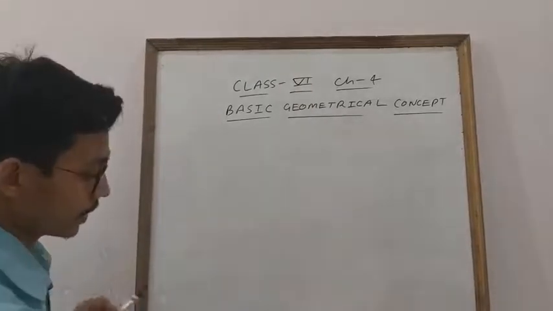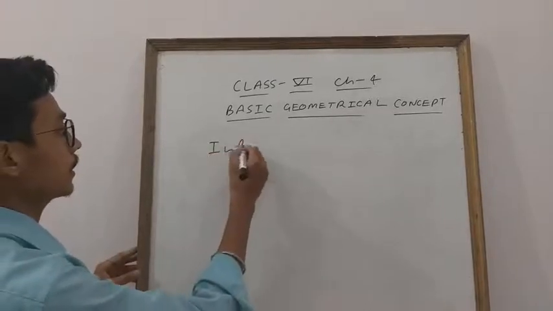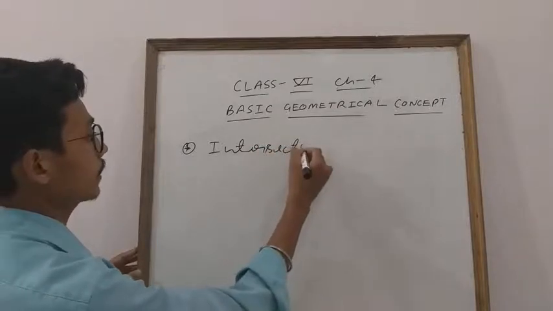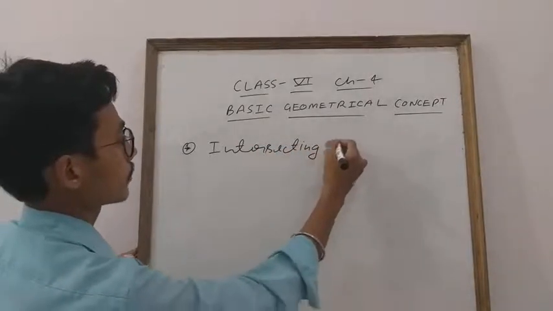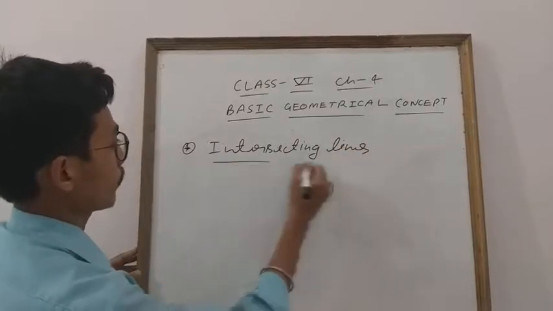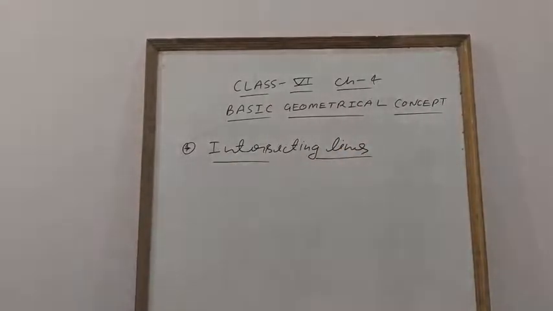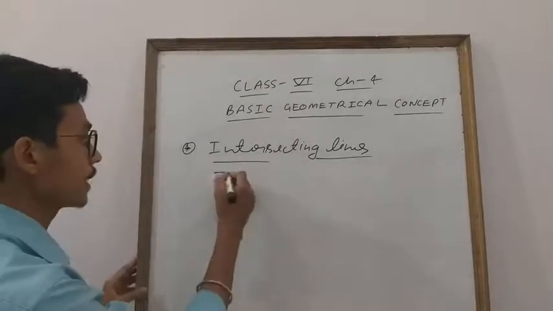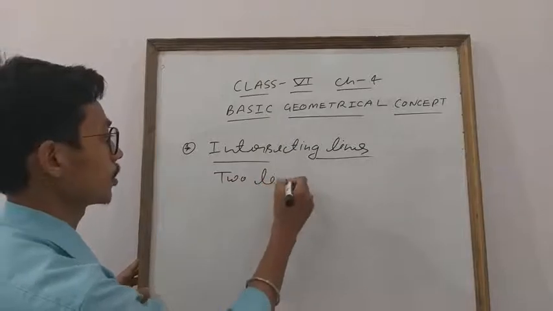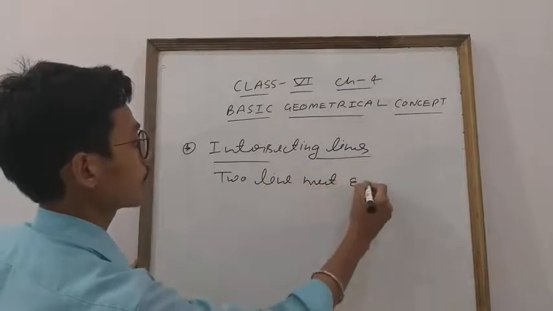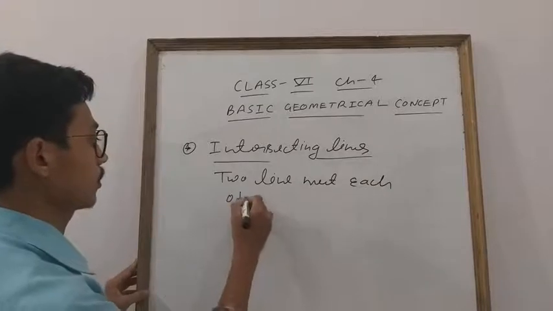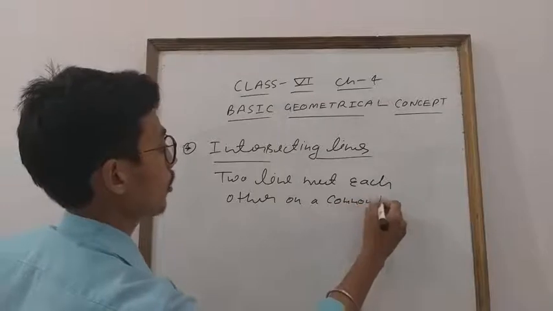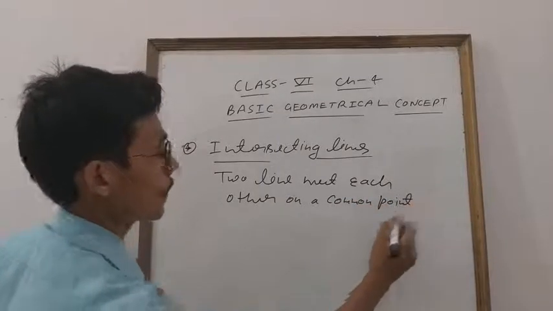One thing I am going to explain: intersecting lines. What is the meaning of this? It means two lines meet each other on a common point. What is the meaning of this?